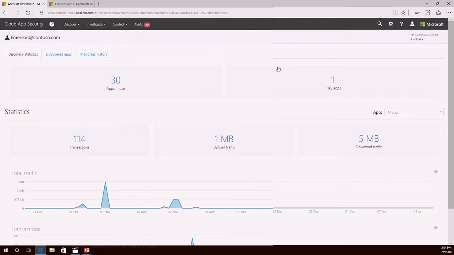I have the option to, and you'll forgive me, it's a little hard to crane my neck here, but there is an option within this screen to say, okay, I've searched for this account, I've found this object that is of interest to me, let me craft a policy on the basis of this drill down. That policy could be something like, look for any files that Emerson has shared publicly and quarantine them. Look for any files that Emerson has shared publicly and turn off that sharing. It could be something far less draconian than that. It could be something where Emerson reported that he thinks maybe he clicked on a spear phishing link and he immediately reset his password because he's a good corporate citizen, but he's maybe a little bit worried.